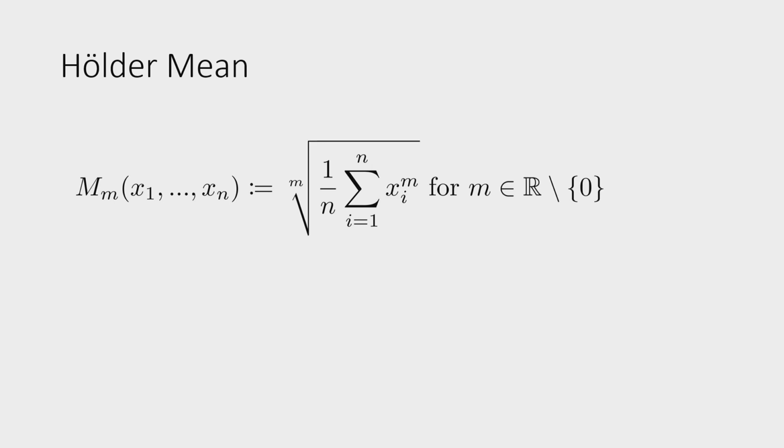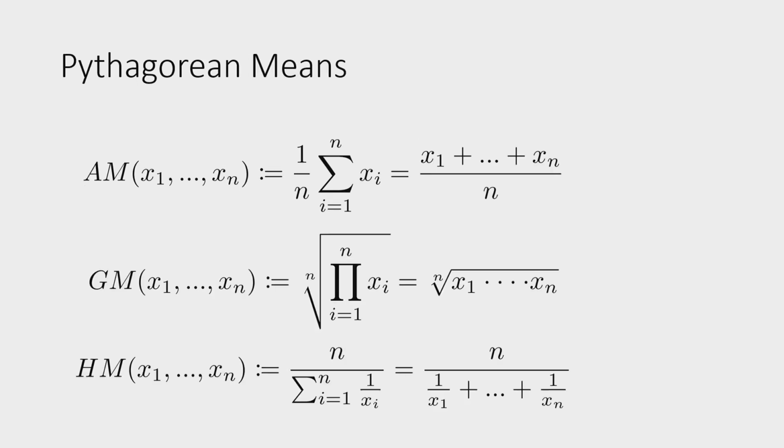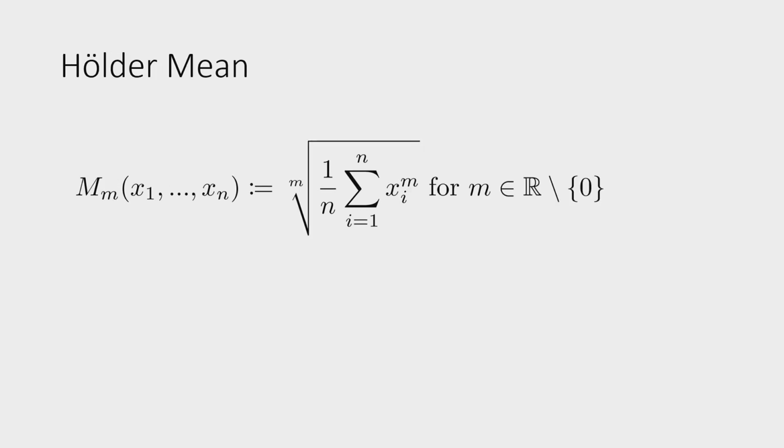For example, if the small m is 1, then xi to the 1 is just xi. We add them all up. We divide them by n, the number of entries. And then the first root is just the identity. So we have exactly this, which we already know. Now, but that only works if m is non-zero, because otherwise we would have to take the 0th root. Well, a root is just 1 over something in the exponent. 1 over 0 is bad.